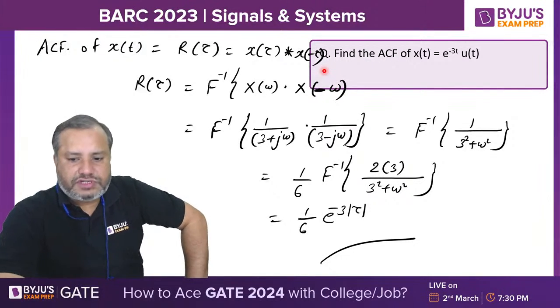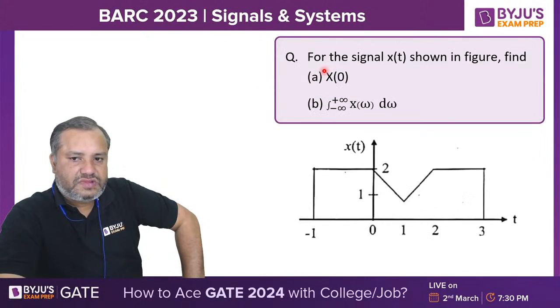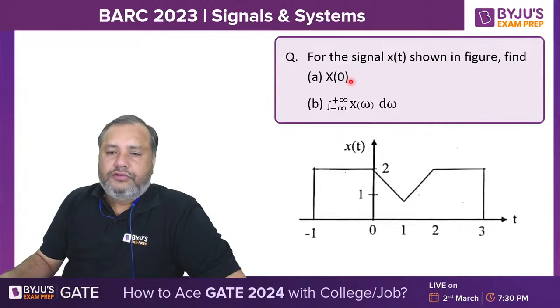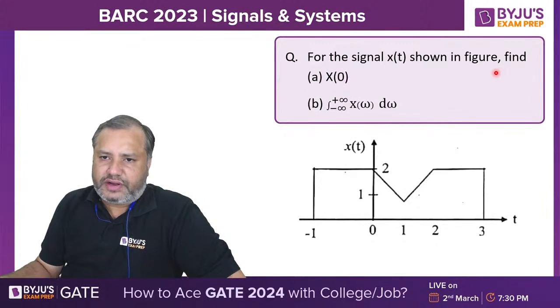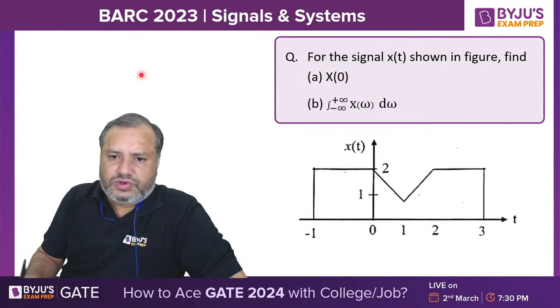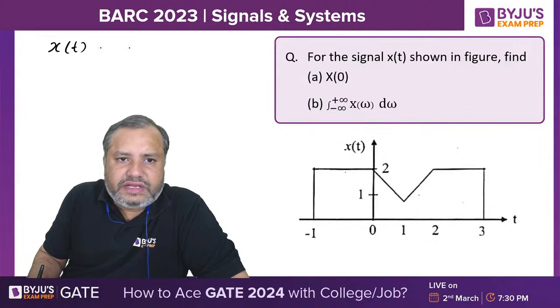I need your responses. Now see this one. For the signal x of t shown in the figure, we need to find capital X of 0 and this integration. First understand, x of t has Fourier transform X of omega.